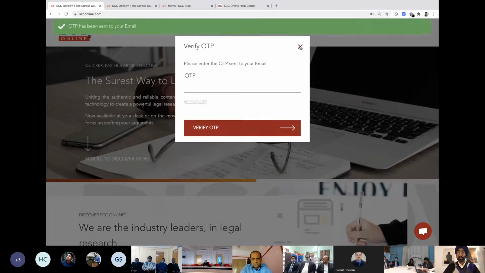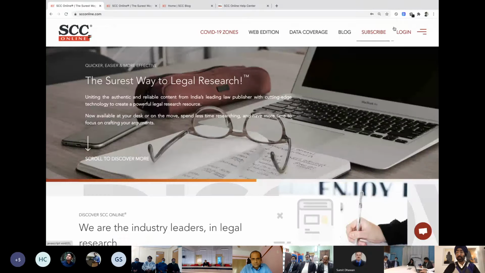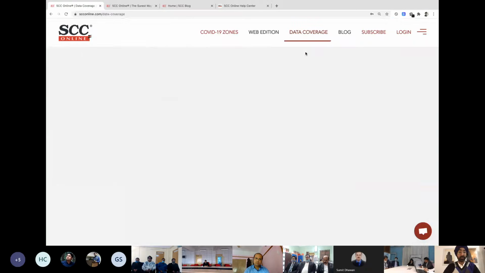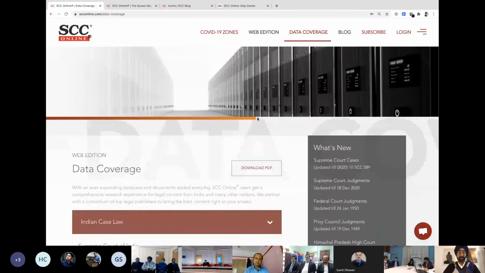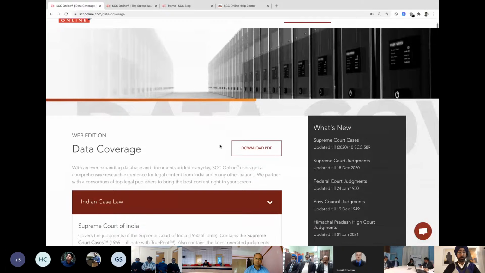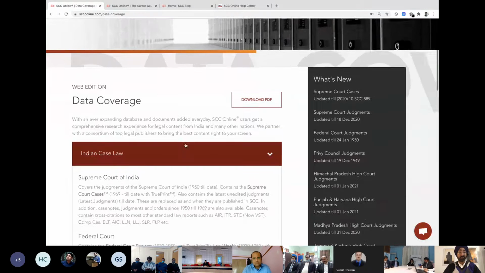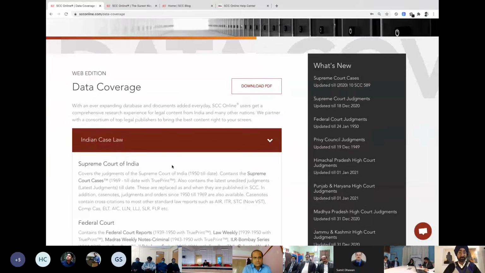That being said, now moving to the next one, that is data coverage. I'll quickly go through this one. That is what all we are able to access in this particular database. I'm just going to go quickly through it. The reason I'm showing it on the screen is so that in case the member would like to go through it in detail at your leisure, when you have some time, you can simply go through it and it will be at your disposal.